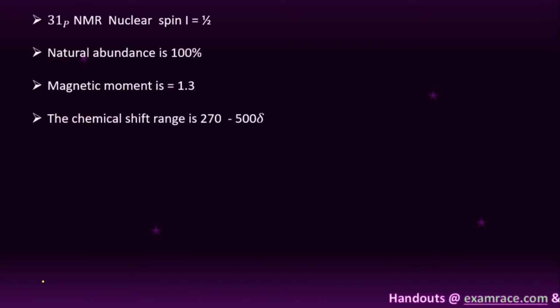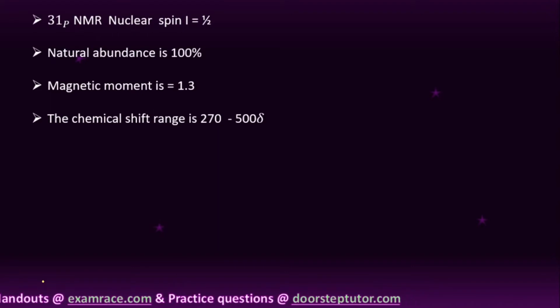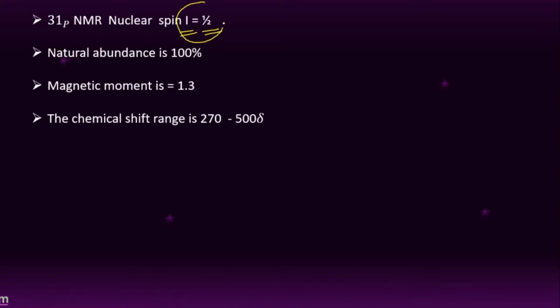right? So first of all, P31 NMR we will discuss in brief, students. Not going to the depth of P31 NMR. In this P31 NMR, the nuclear spin I value is equal to 1/2. So please remember this I value is very important, and the natural abundance is 100%.